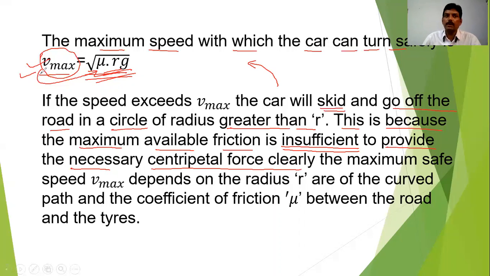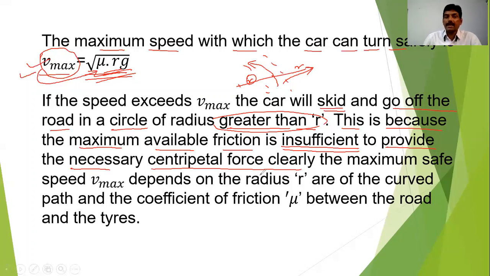If the velocity exceeds the maximum, there is a chance for the car to skid and go off the road. Going off the road means it will leave this particular track and go out to a path having a greater radius than r. Actually, r is the radius of this particular track. So the car is moving along a radius greater than r.